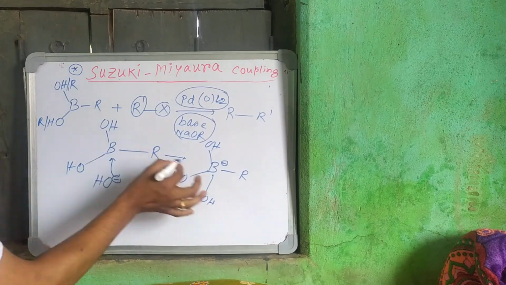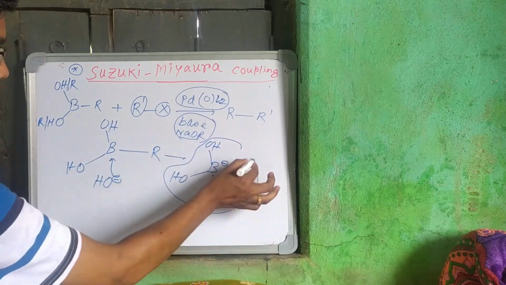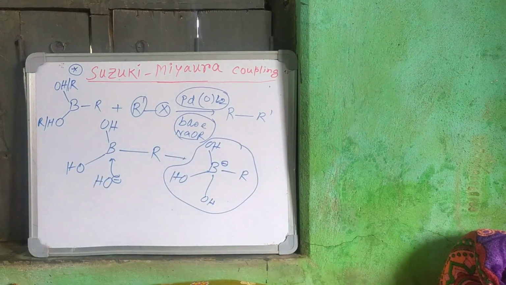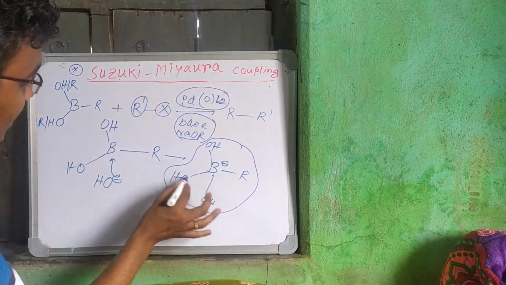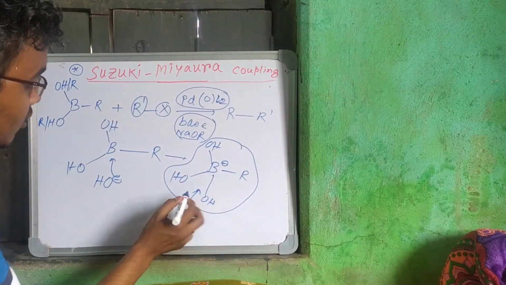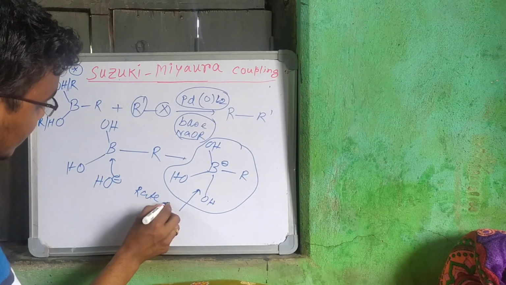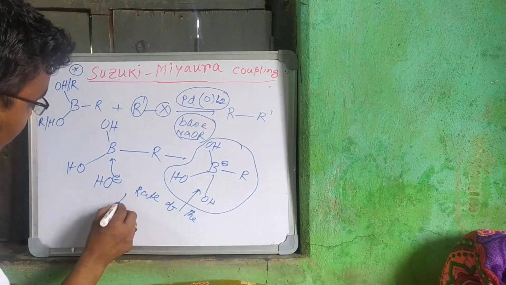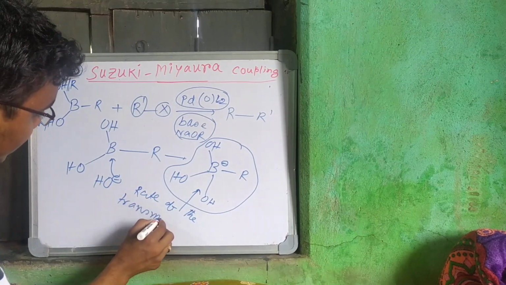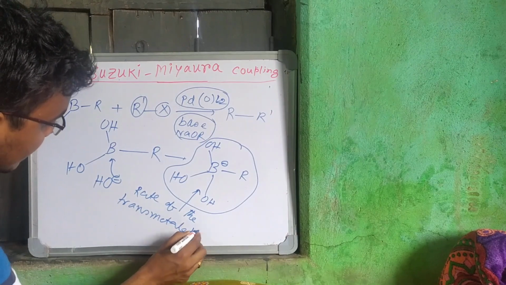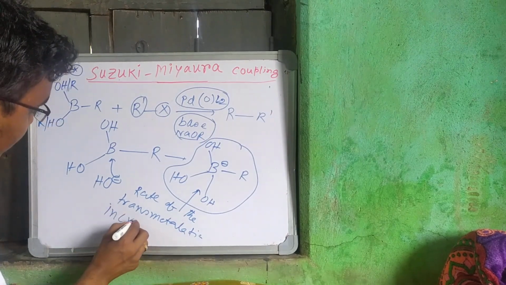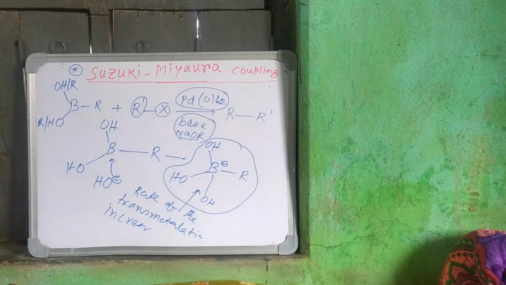So the boronic acid will be activated by the base. What is the need of this activation? When the boronic acid is activated, the rate of the transmetallation increases. So if we want to increase the rate of the reaction, we need to use this base.